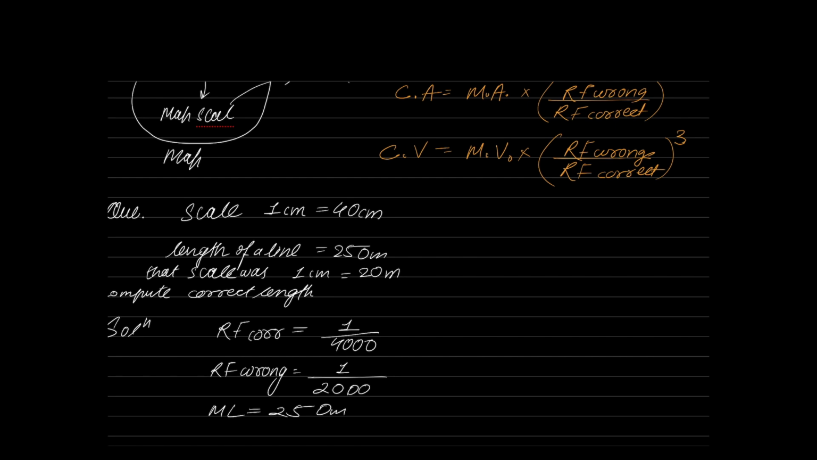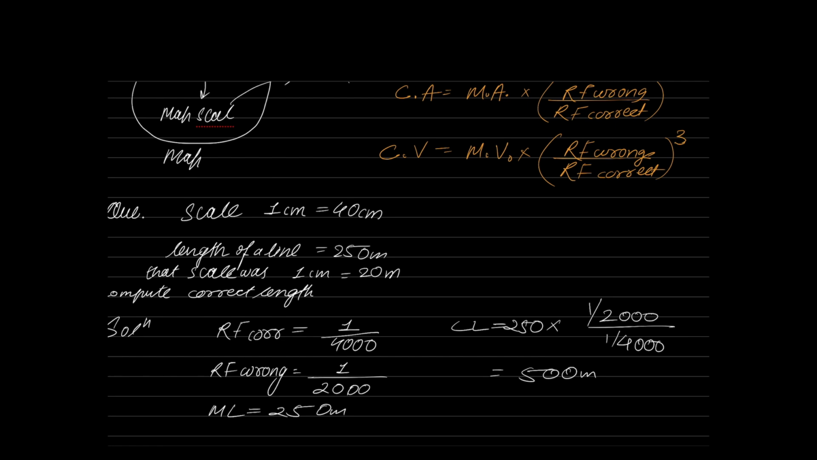Correct length is 250 into RF of wrong scale, 1 upon 2000, divided by RF of correct scale, that is 1 upon 4000. So you will get the answer as 250 into 4 by 2, that is 2. The answer is equal to what? 500 meters. The answer is 500 meters. That is the idea. So that is your answer. Answer is equal to 500 meters. I hope this is clear.